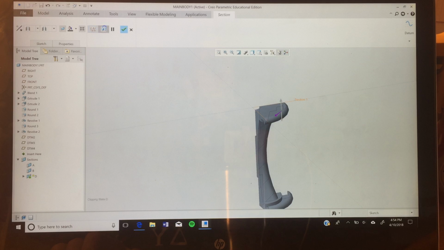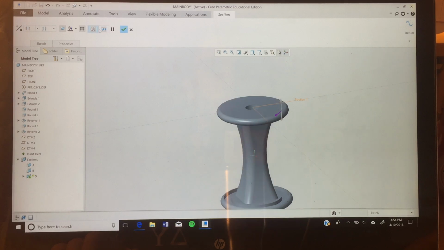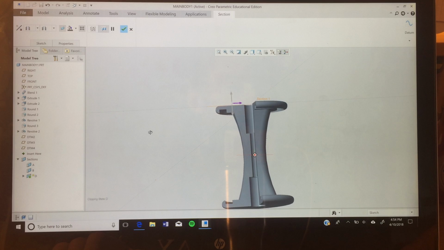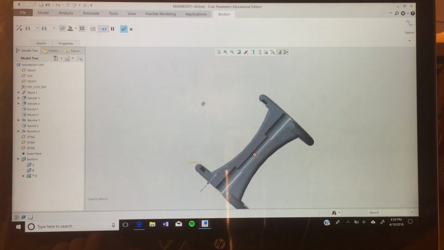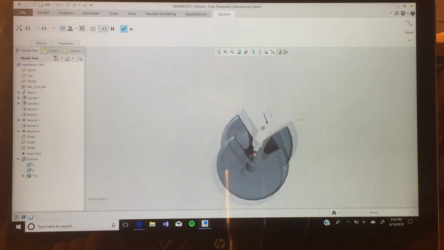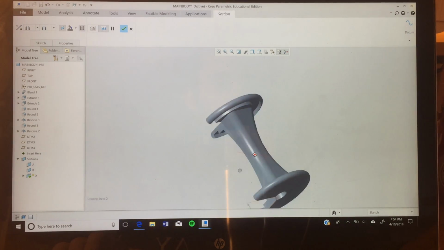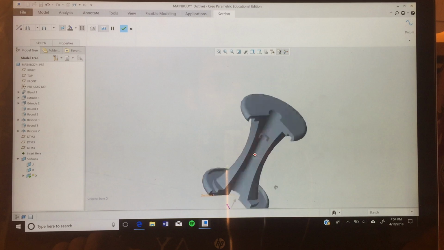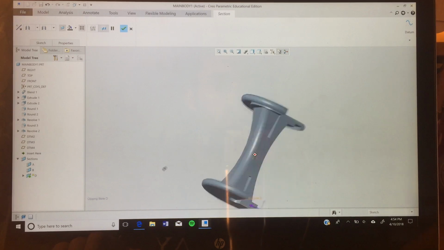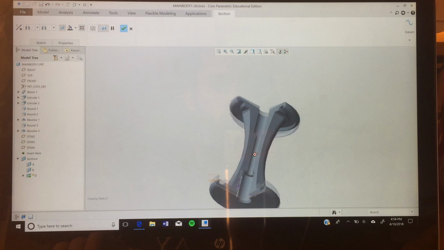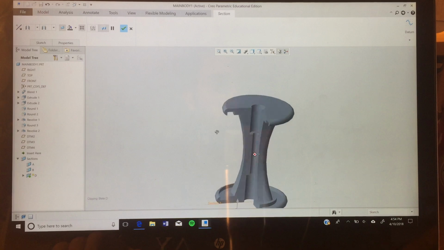Let's see. Just mess around with that. We want it to, yeah, we want it to look like that. So that's how you change that section cut. I'm gonna try to rotate it so I get the angle that we want it at. Sometimes it's a little bit difficult to rotate.